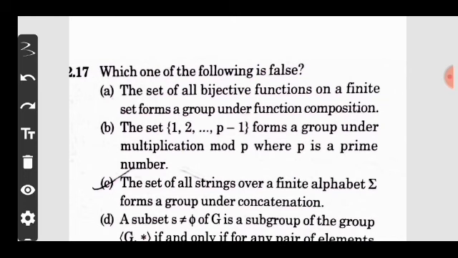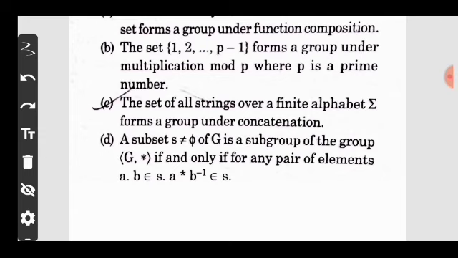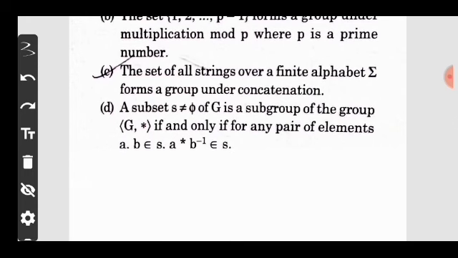And option D, a subset S not equal to phi of a group (G, asterisk) is a subgroup if and only if for any pair of elements a, b belonging to S, a asterisk b inverse belongs to S.